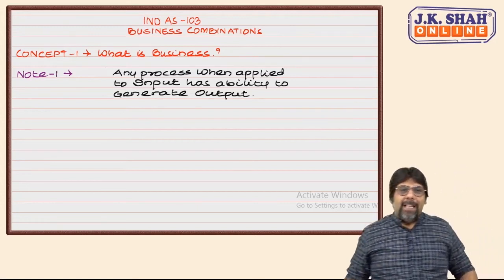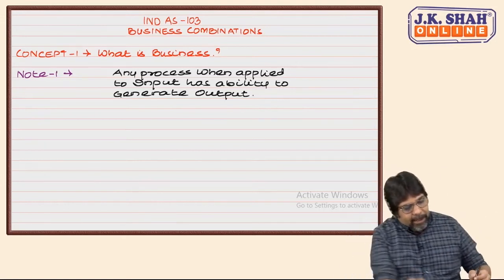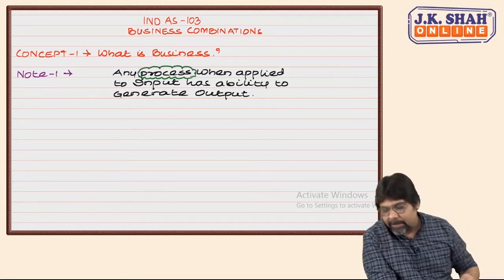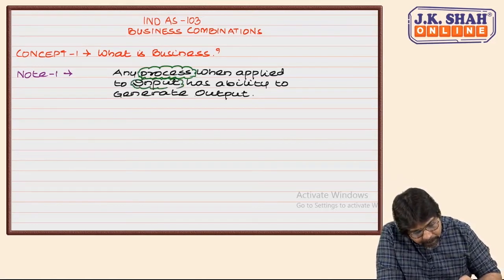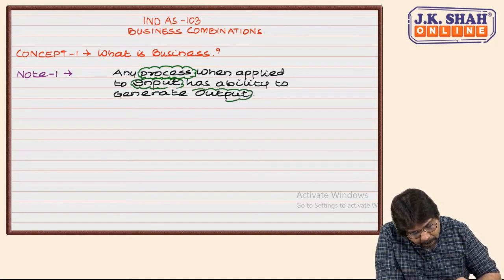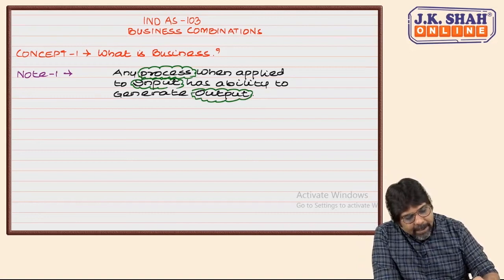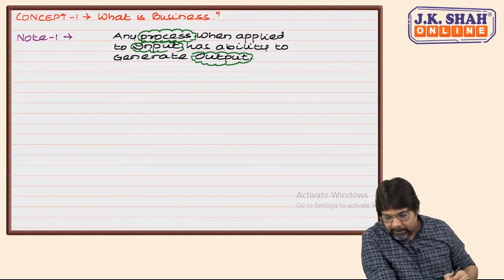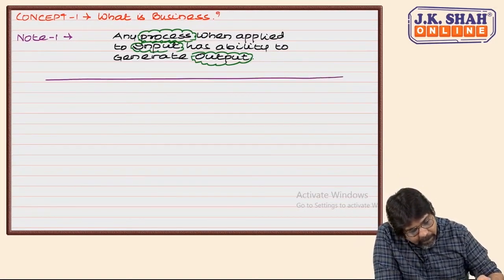Any process when applied to input has ability to generate output. Am I clear? So, the three important words: process, input and output. Wait, first see the entire structure I create, then you copy. So, let's concentrate on these three words.